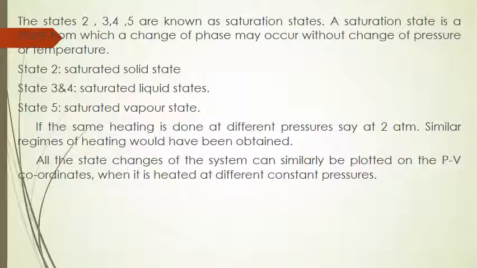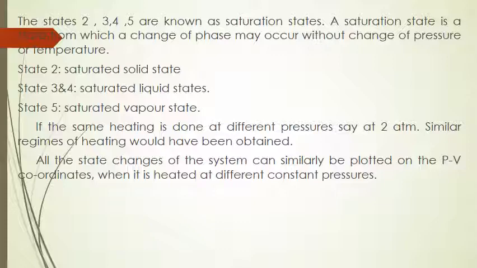If the same heating is done at a different pressure, say 2 atmospheric pressure, then in the earlier slide you can observe in the diagram that we heated an ice cube under 1 atmospheric pressure. Now, if the same heating is done at different pressures, say 2 atmospheric pressure and 3 atmospheric pressure, a similar regime of heating would have been obtained.